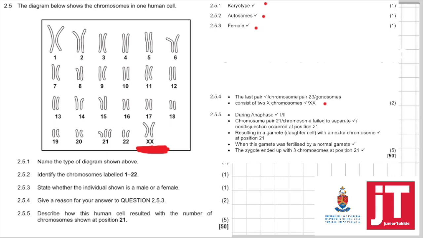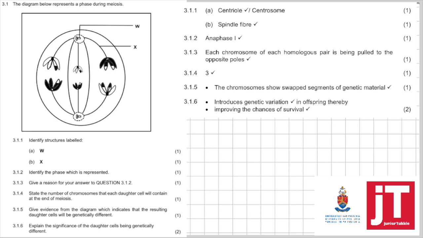Then 2.5.5. Describe how this human cell resulted in the number of chromosomes shown at position 1. Now position 1, can you see there's 3 copies of the 21st chromosome? So this person has trisomy 21 or Down syndrome. So how did this happen? During anaphase 1 or 2, chromosome pair 21 failed to separate, or non-disjunction occurred at position 21. This resulted in a gamete or a daughter cell with the extra chromosome at position 21. When this gamete was fertilized by a normal gamete, the zygote ended up with 3 copies of chromosome 21.